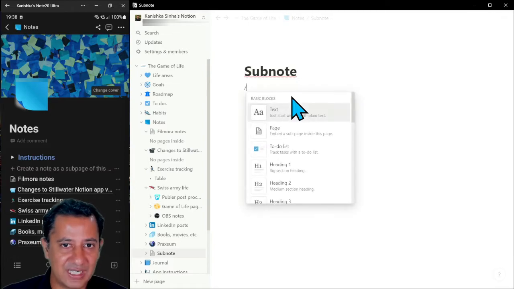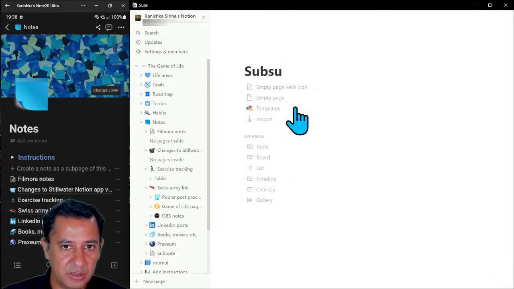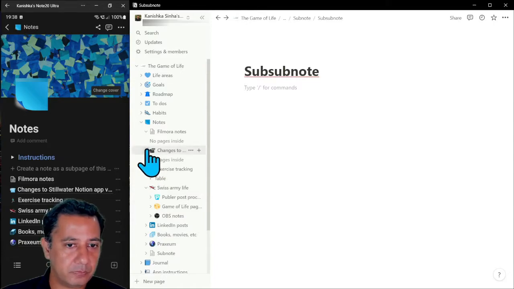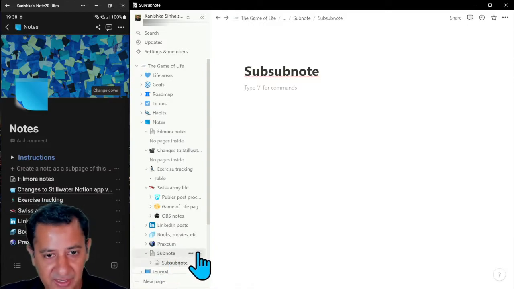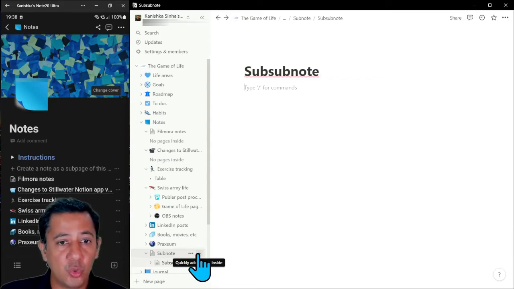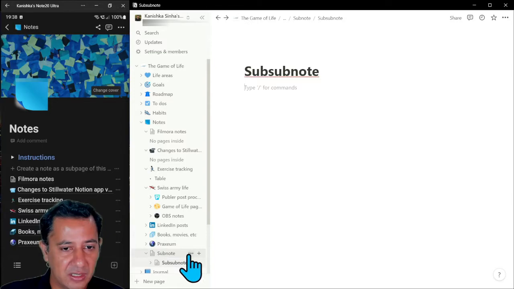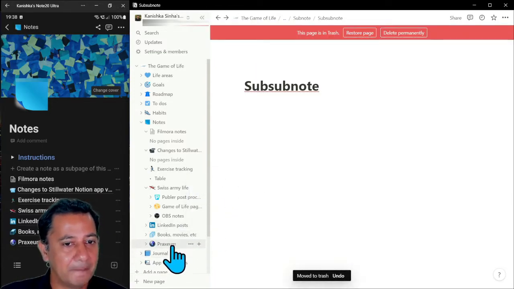Inside this, I can create a subnote, right? So I can put a /page, right? And I'll put a subnote, right? And if I come out over here, you can see there is a subnote over here. So you can have several layers of hierarchy. In fact, an infinite number of subnotes if you want. You can effectively create your own Wikipedia over here, right? So let me give you an example. Let me just delete this proliferation of subnotes over there.